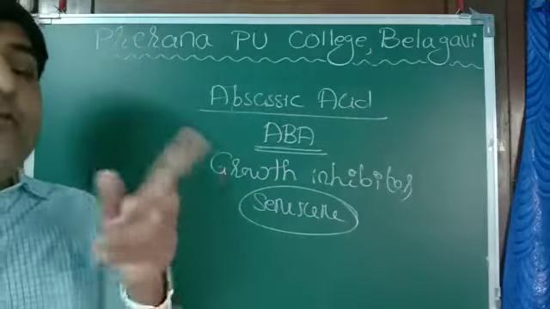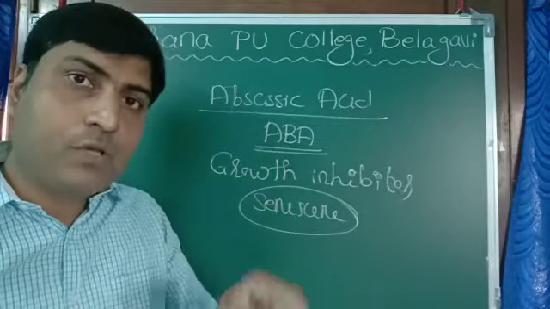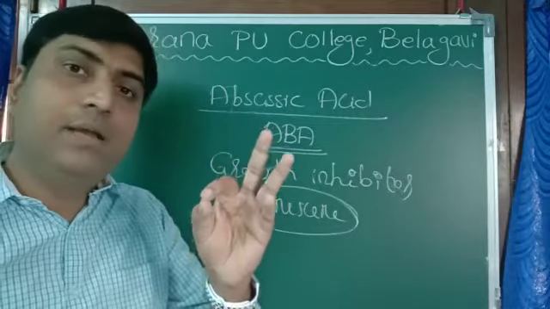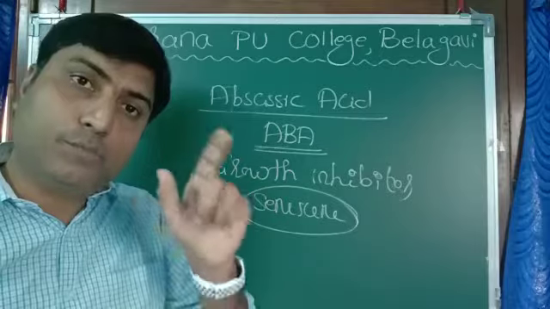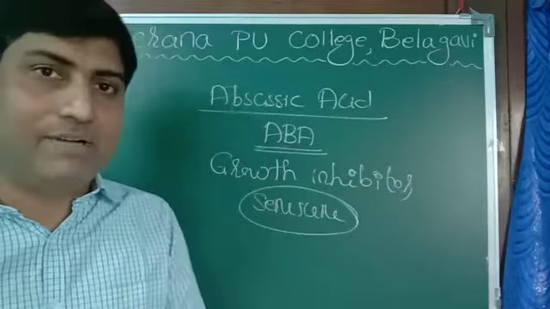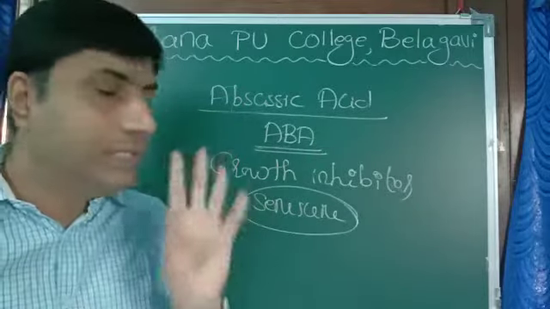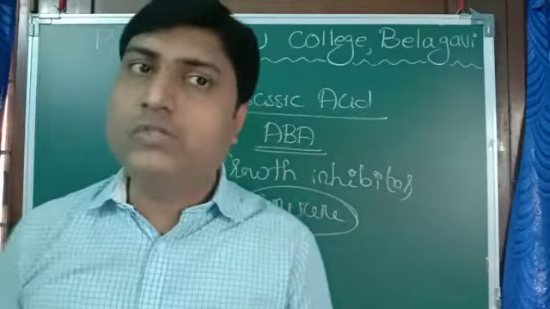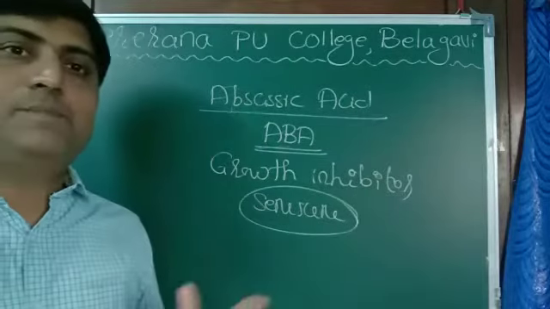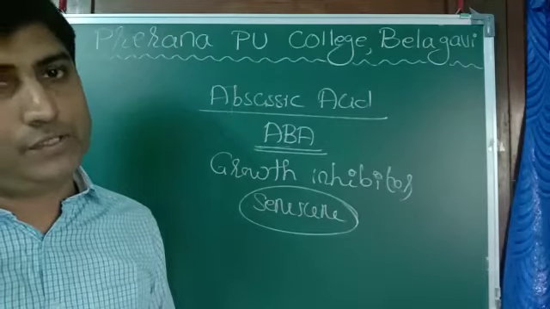So generally we consider abscisic acid as a growth inhibitor, and auxin, gibberellin and cytokinin as growth promoters. Ethylene has both activities; it can act as a promoter as well as an inhibitor. So these 5 hormones we should keep in mind, which are present in plants and carry out various functions. Thank you.